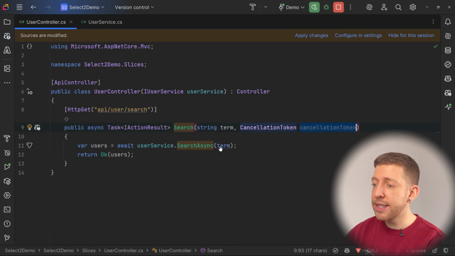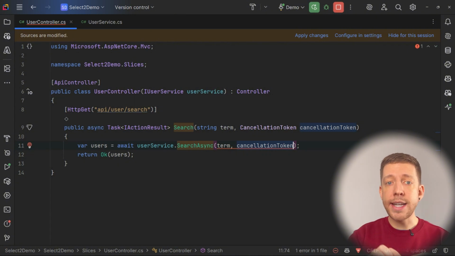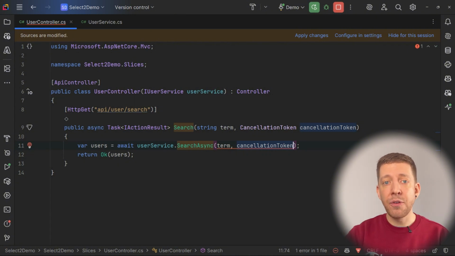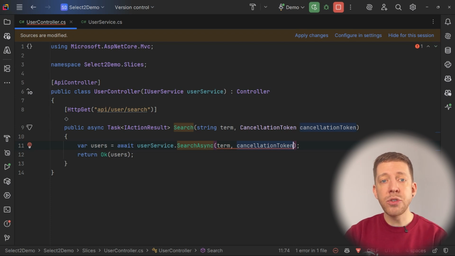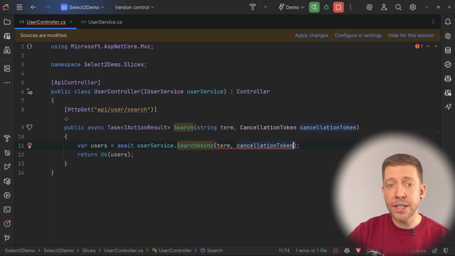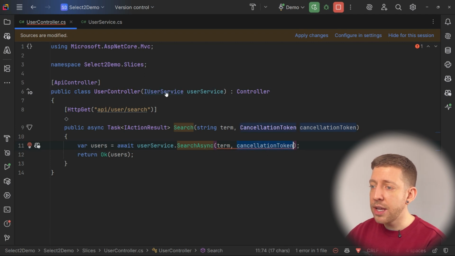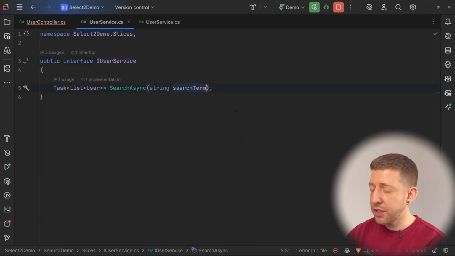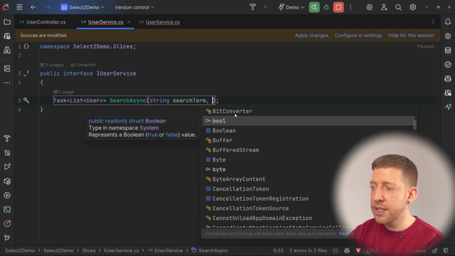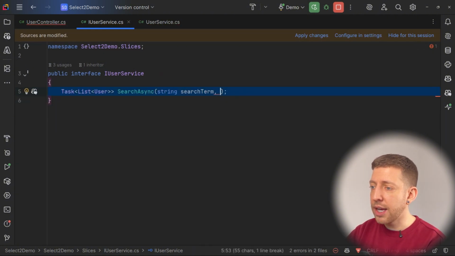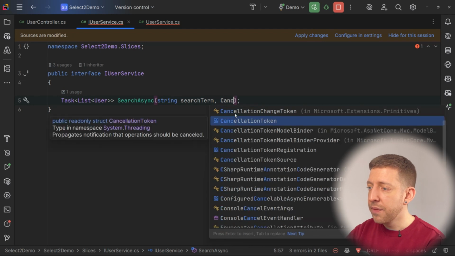We can then pass this down to our user service. And that's the important step. We need to pass the cancellation token down from our endpoint where it first comes into our app, all the way down to any async method or code that's going to be executed as part of that request. It's very important to do that. So let's go into our IUserService interface, and I'm going to add in the cancellation token.